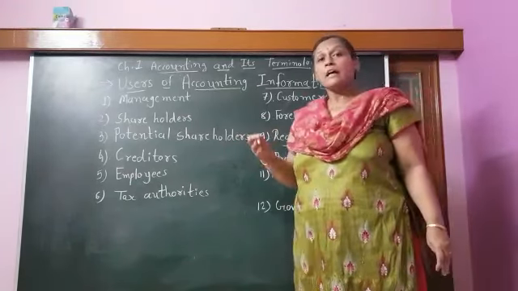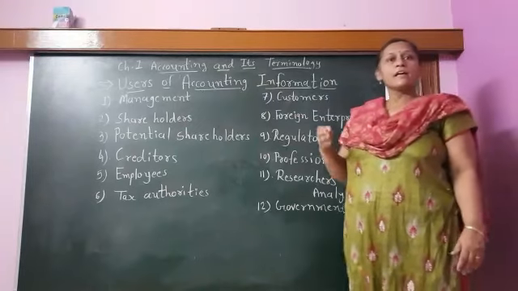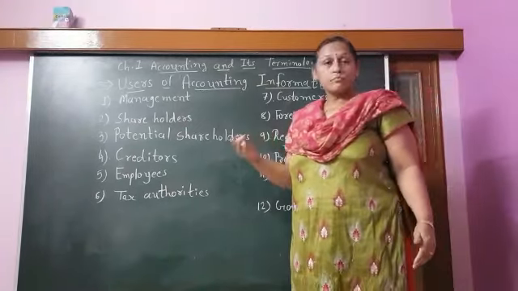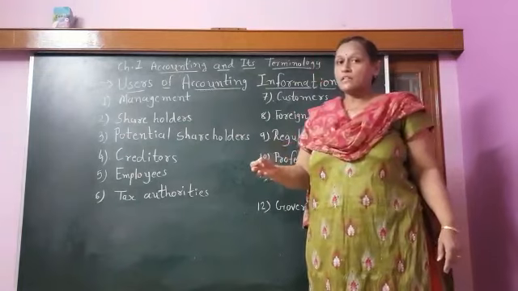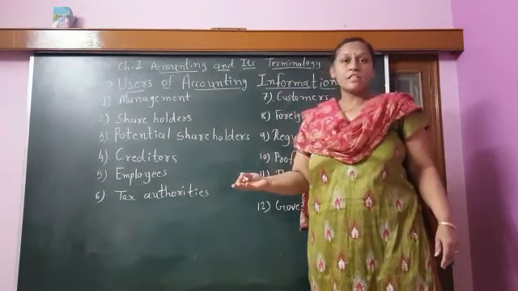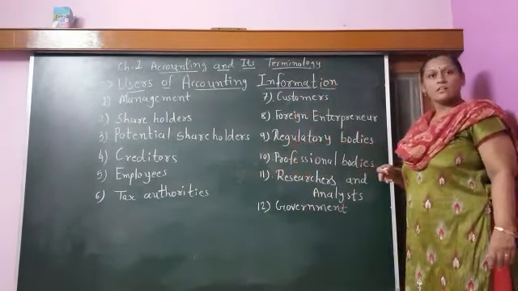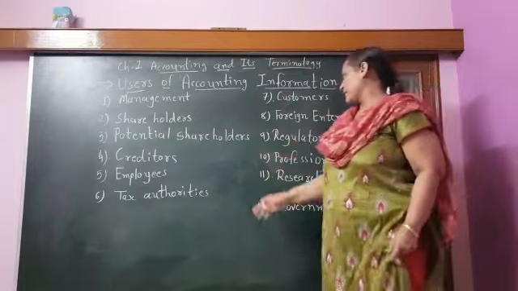If the foreign entrepreneur sees that the company is making good profit and its future is good, only then can they make the amalgamation, and the company can get a good investment from the foreign country. So that is number 8.